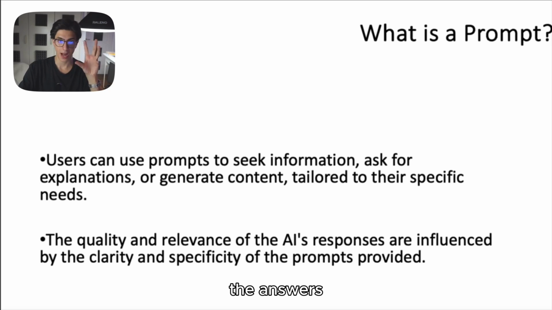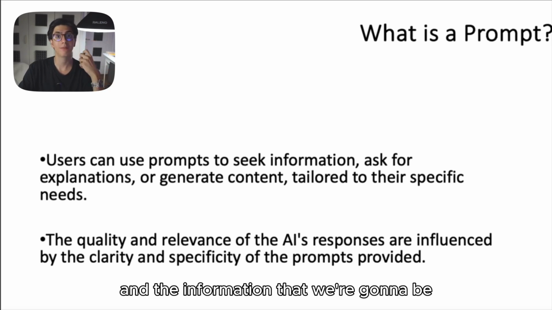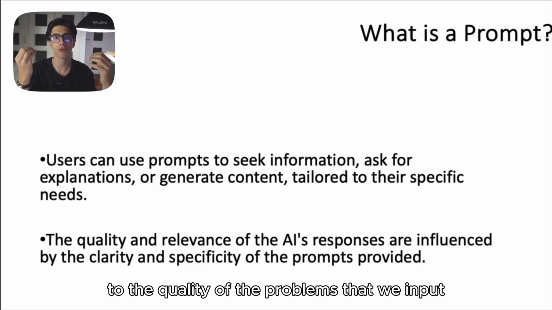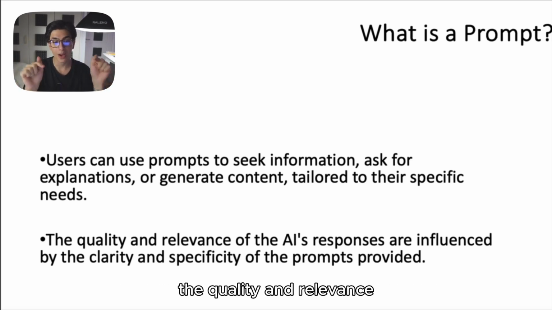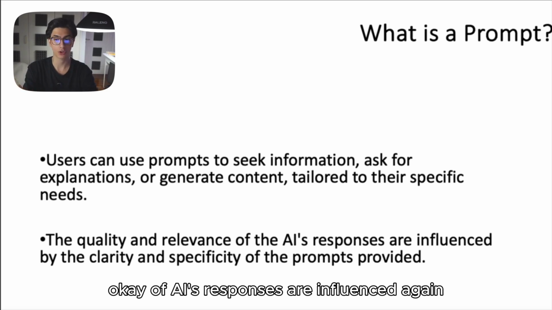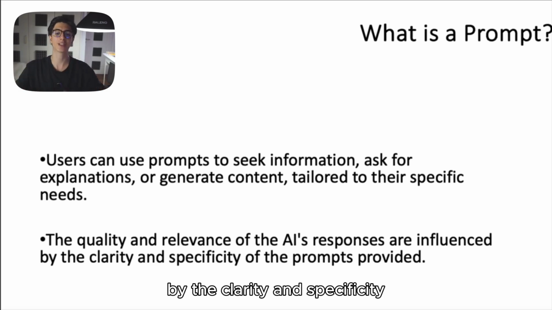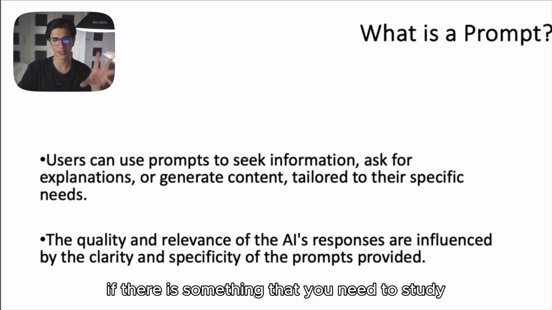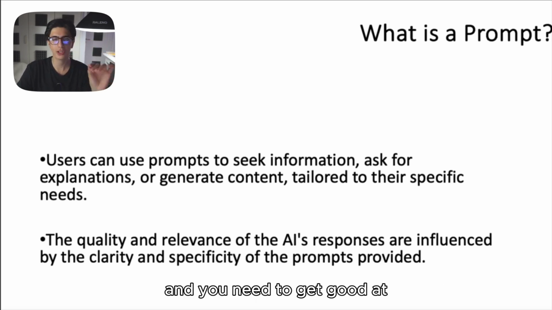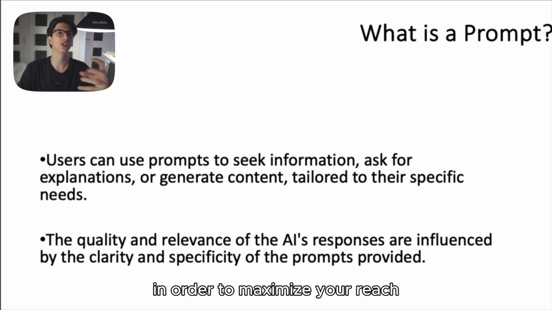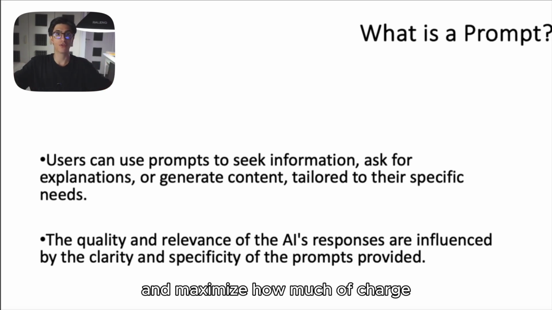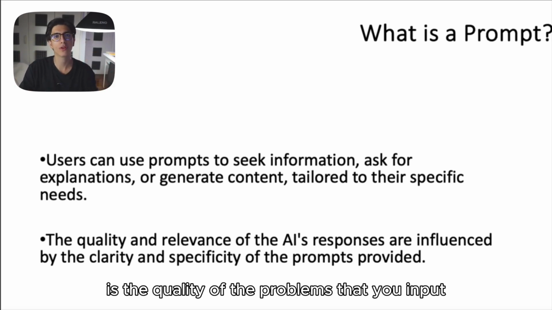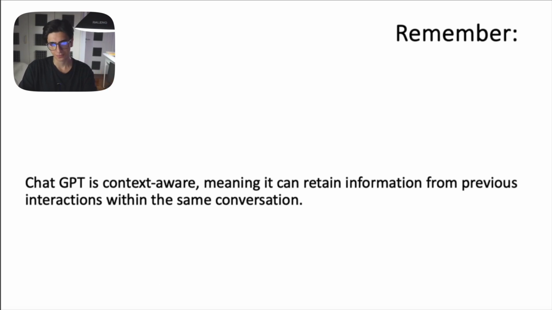The answers that we're going to be getting from ChatGPT are directly proportional to the quality of the prompts that we input. The quality and relevance of the AI's responses are influenced, again, by the clarity and specificity of the prompts provided. So if there is something that you need to study and get good at in order to maximize how much of ChatGPT's artificial intelligence power you're utilizing, it is the quality of the prompts that you input.